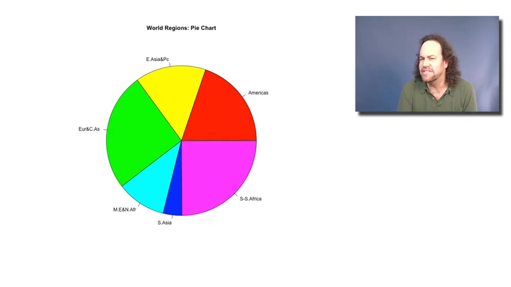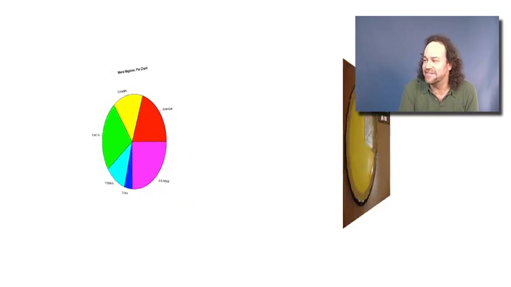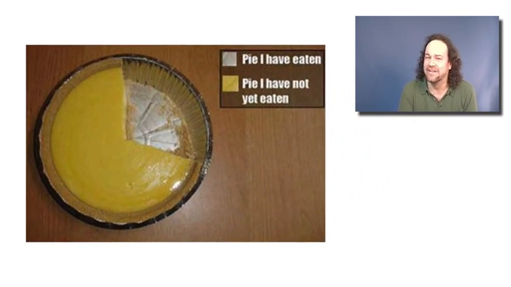Now, pie charts say pretty much the same thing as a bar chart. We won't use them as often, but some people like them. In fact, some people have fun with them. Here's a cute little pie chart showing the amount of pie somebody's eaten or not, taking pie a little too literally.